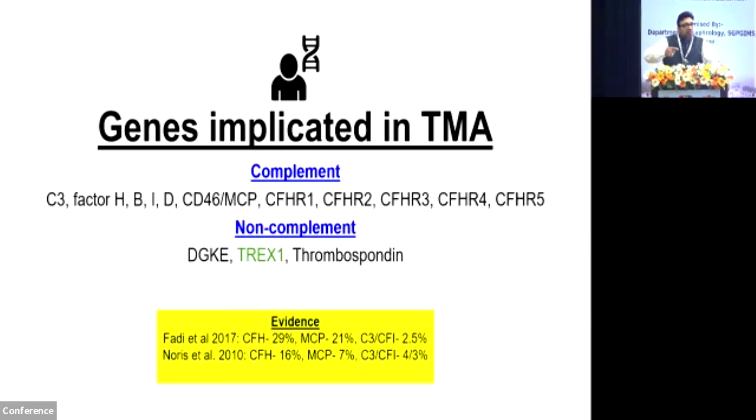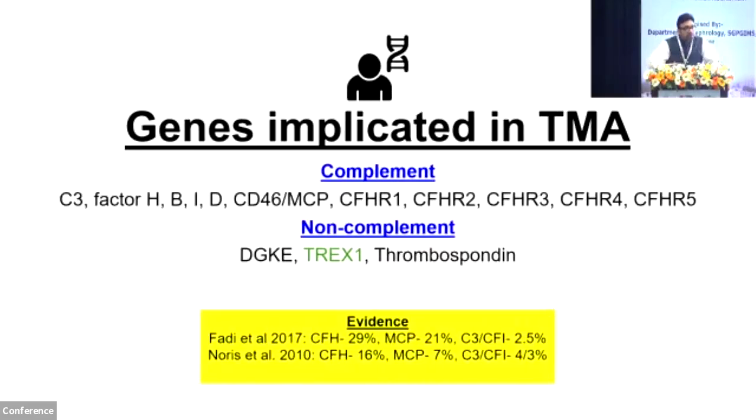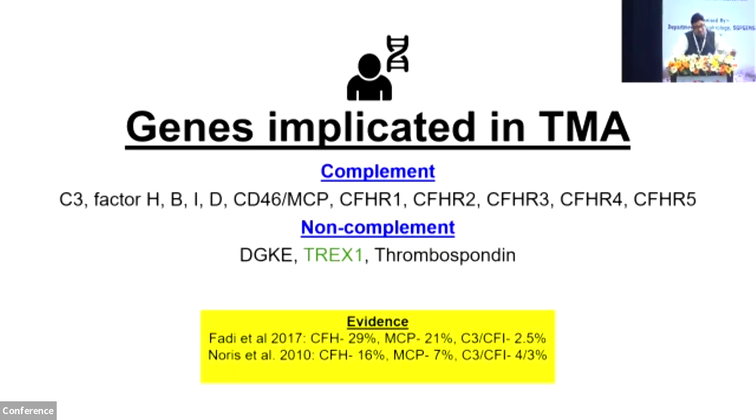DGKE results in thrombotic microangiopathy in neonates and infants. It is non-complement related. It activates the coagulation cascade, with VEGF-dependent VEGF inhibition, resulting in thrombotic microangiopathy. We had TREX1-related thrombotic microangiopathy recently reported. It usually causes retinal vasculopathy and cerebral TMA, but it has also been reported recently with renal TMAs, and most of the time they are limited to the kidneys.